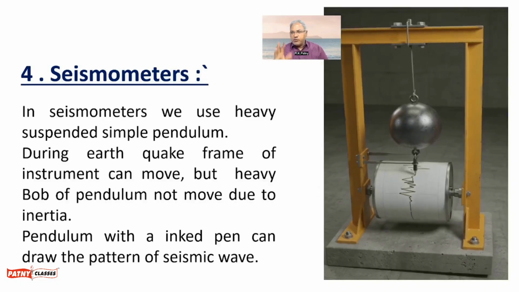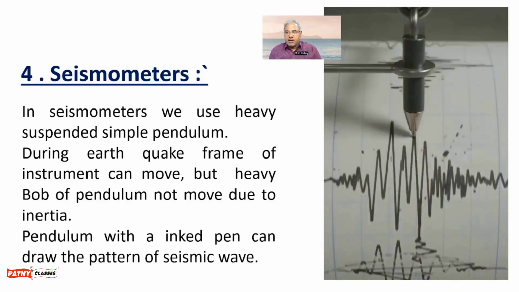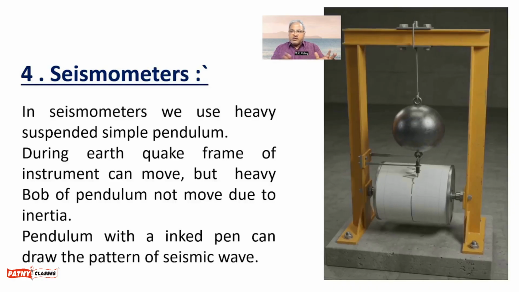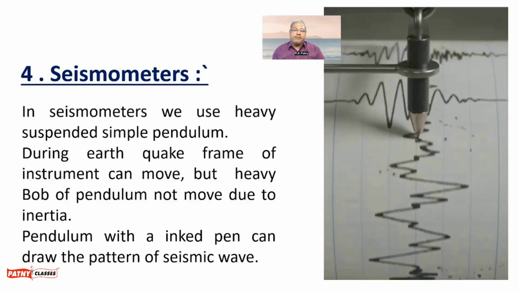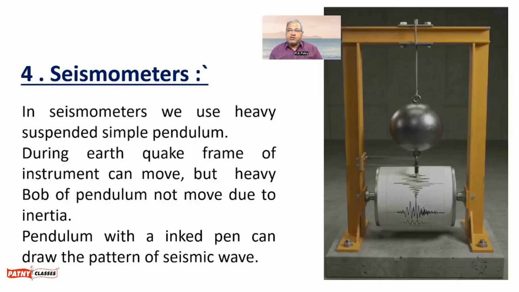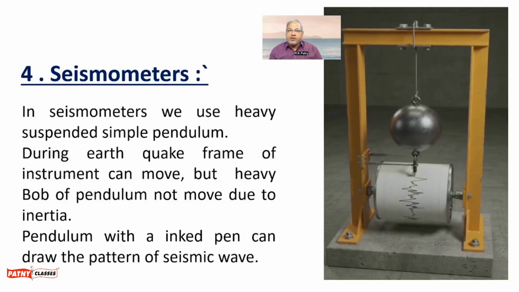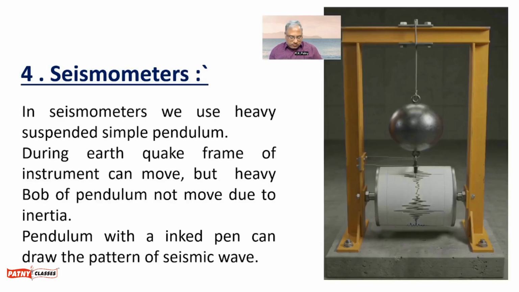So the bob of the pendulum is attached to a pencil arrangement as shown in this picture. As the frame is shaking but the pendulum remains the same due to inertia, the pattern of the earthquake can be easily drawn. So this is another very important and very practical use of the simple pendulum.